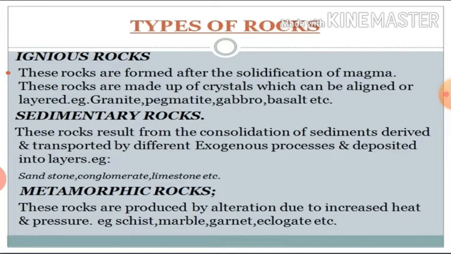Metamorphic rocks are associated with a number of valuable minerals. Metallic minerals including gold and silver are often found in metamorphic rocks.